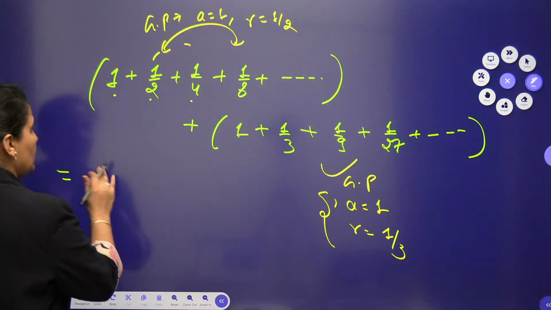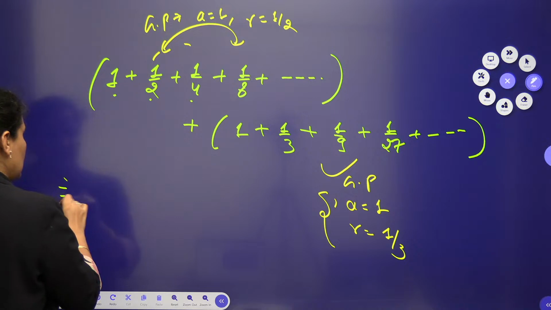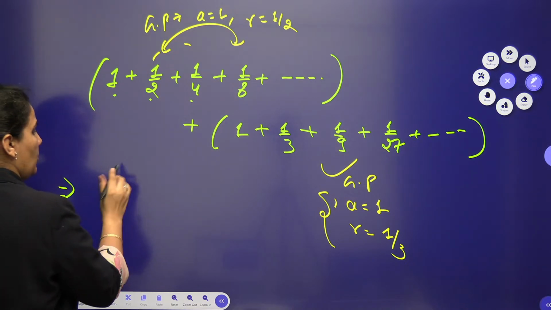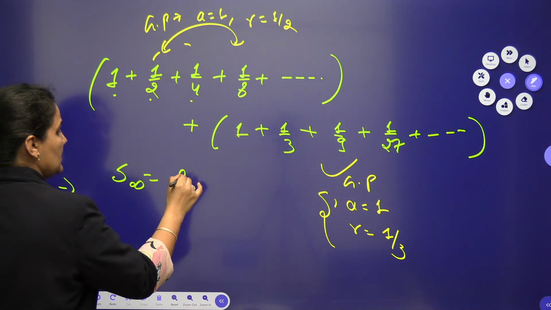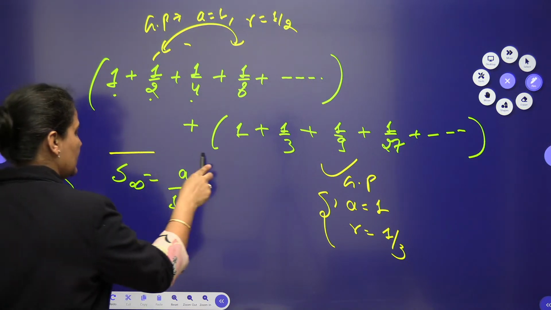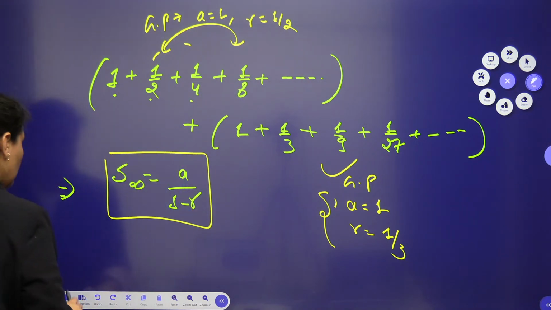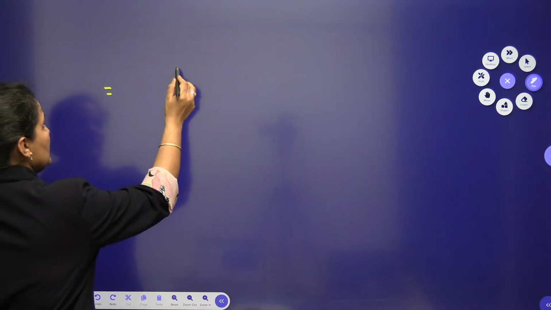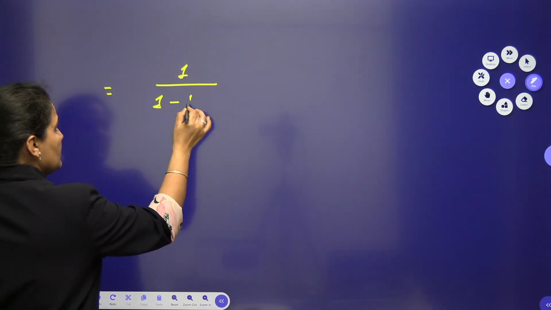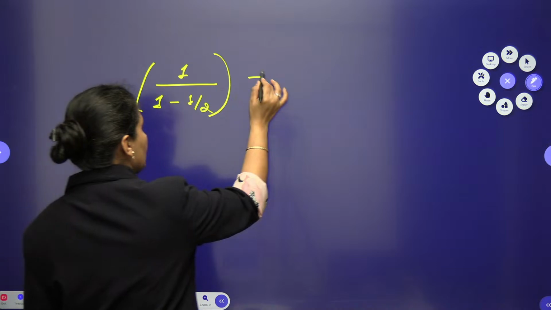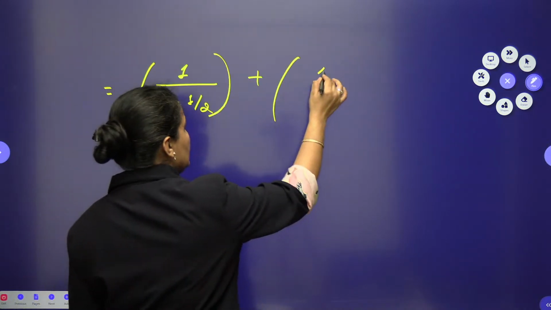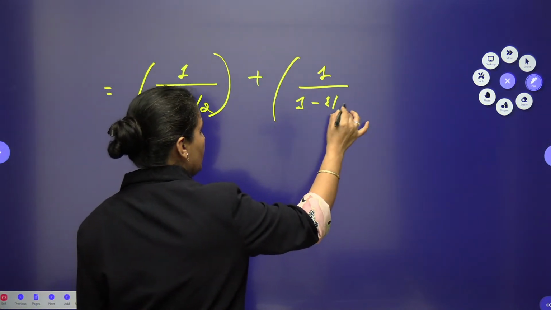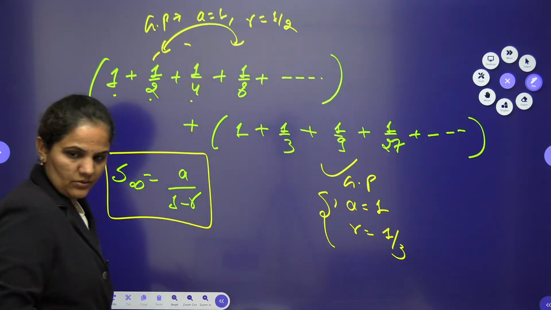Okay, so here we can write that this is a GP. We can use the formula for the sum of infinite terms of a GP, a by 1 minus r, in both of them. In the first one, a is my first term 1, over 1 minus 1 by 2, plus in the second one, 1 upon 1 minus 1 by 3. The common ratio is 1 by 3.